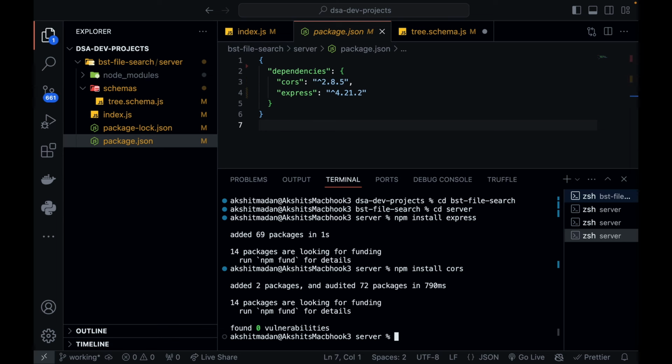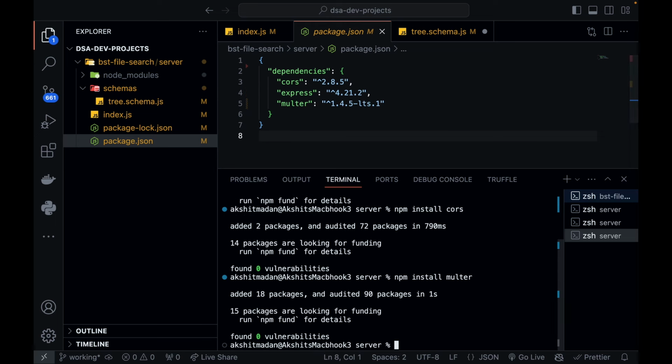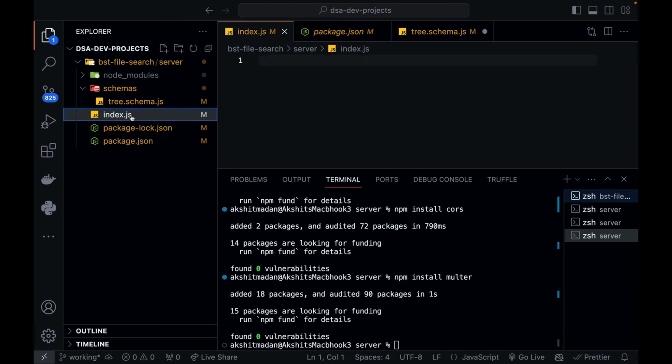And another thing that we need is multer. Multer is actually used to upload files. So npm install multer. Perfect. We have installed our three dependencies. Now go back to index.js, and start importing these packages that we just installed.